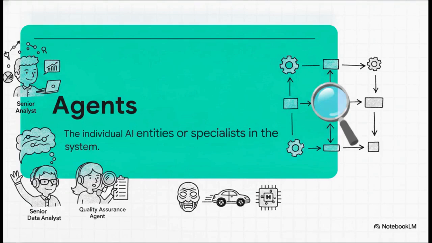Right, so in the world of CrewAI, agents are your individual AI entities. If we go back to that heist analogy for a second, the agents are the who. They're the unique specialists. Think about it. In a heist movie, you've got the safecracker, you've got the getaway driver, right? Well, in CrewAI, you might have a senior data analyst agent or maybe a creative copywriter agent. Each one is powered by a specific LLM and armed with custom tools. The whole point is that you want highly focused entities bringing really deep, specific capabilities to the table.